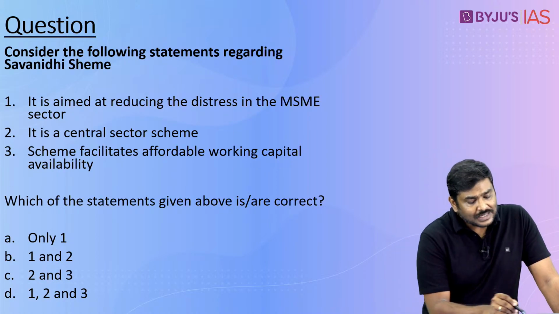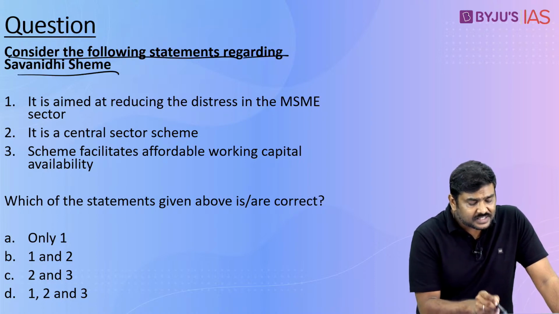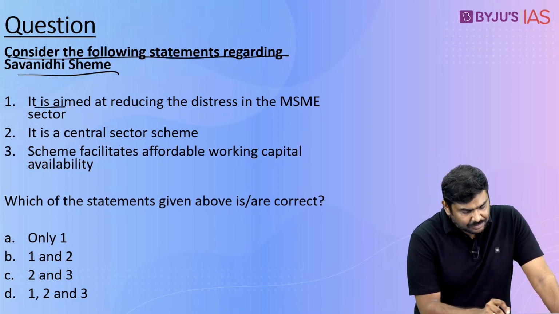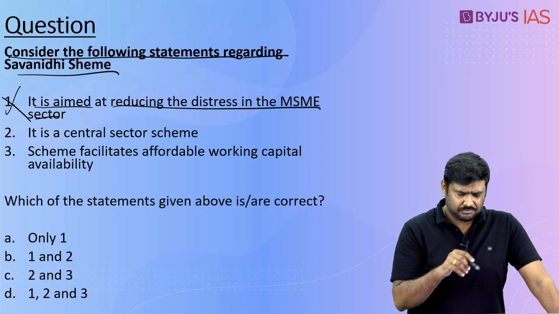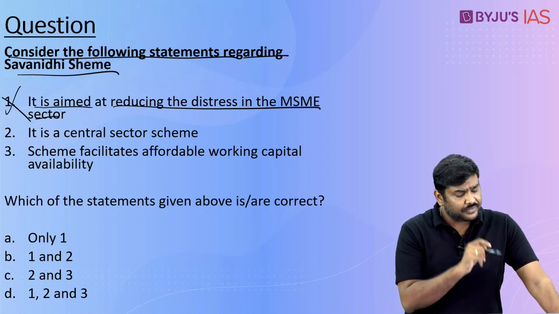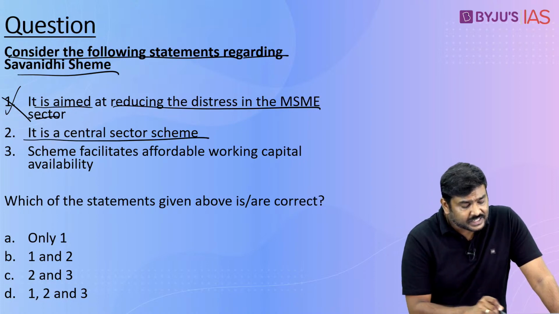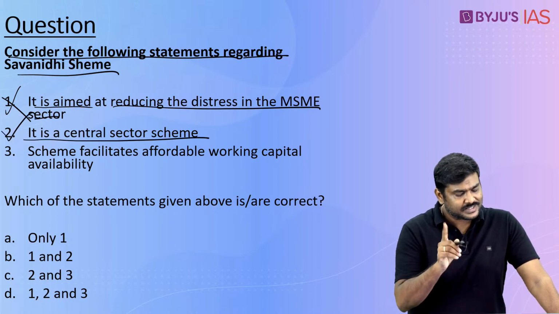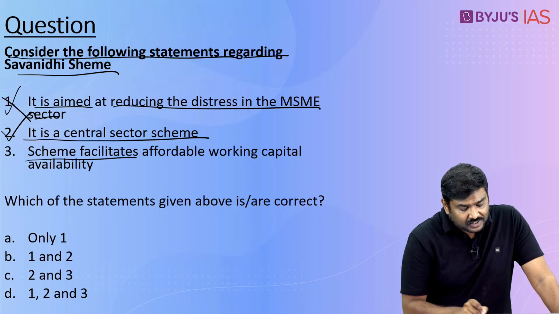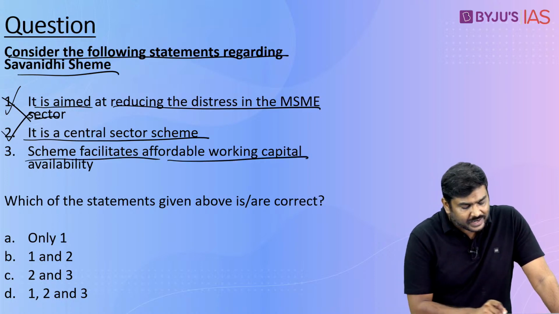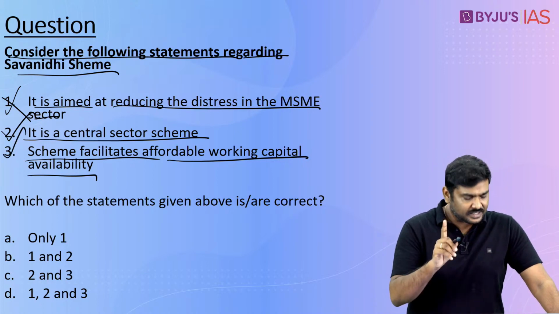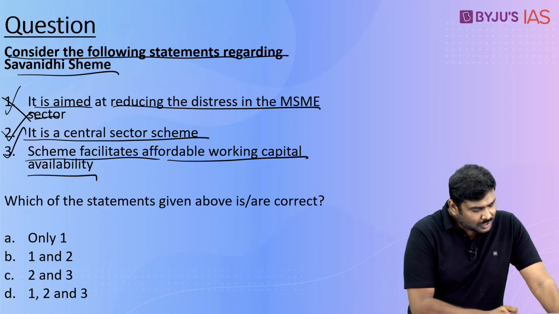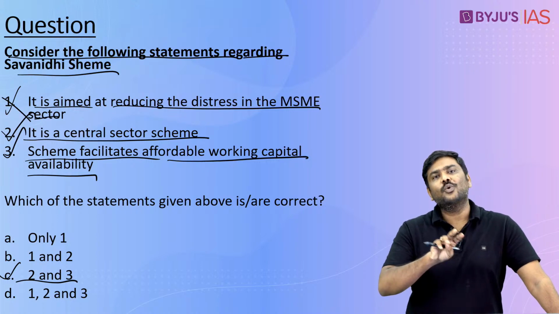Next question, consider the following regarding the Swanidhi scheme. It is aimed at reducing the distress in the MSME sector. Wrong, it is targeted at street vendors. It is a central sector scheme. Statement is true, it is a central sector scheme. Scheme facilitates affordable working capital availability for the identified beneficiaries. Yes, the second statement and third statement are true. The right option will be option C, 2 and 3.